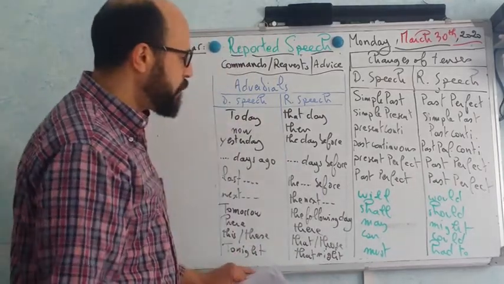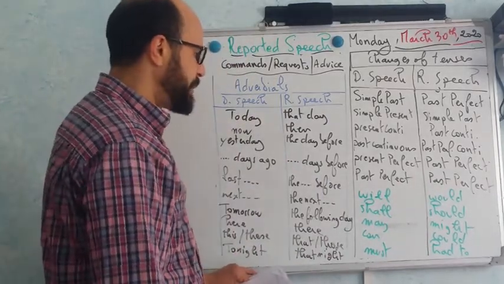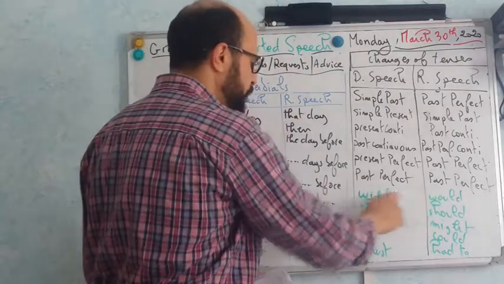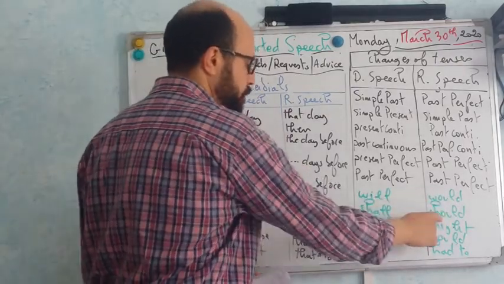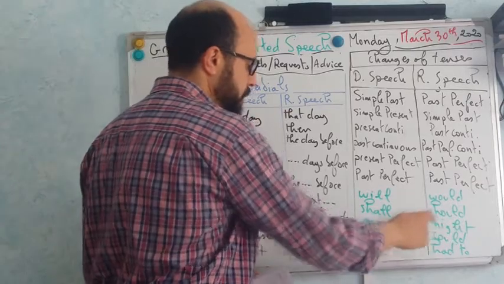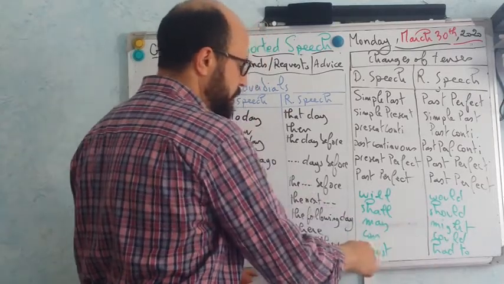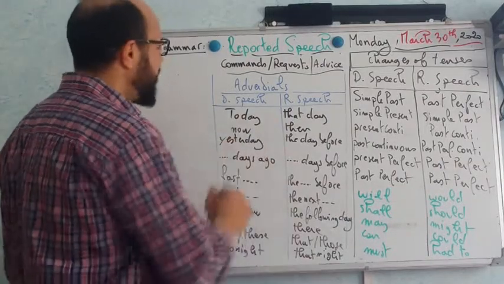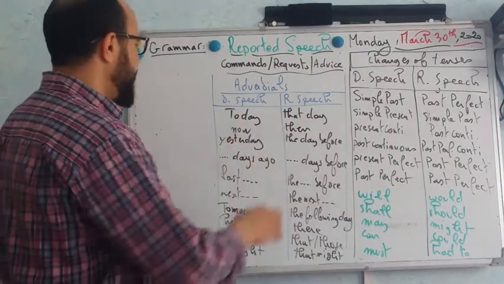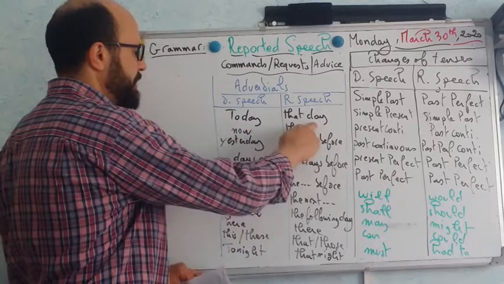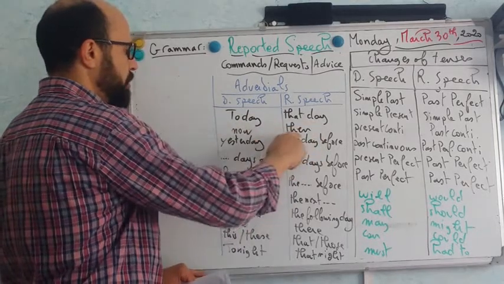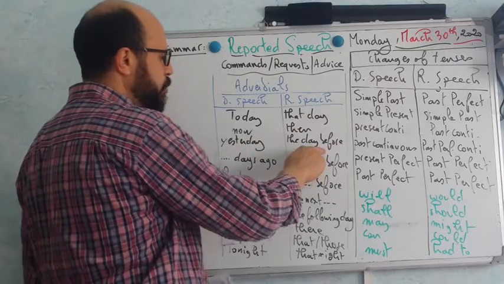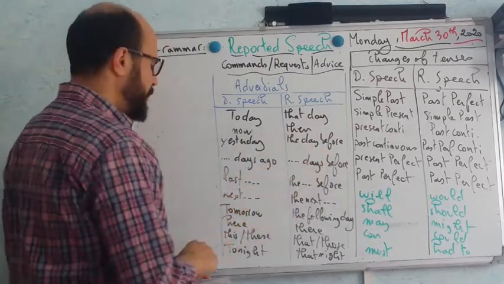If you have a modal in the direct speech, it becomes in the indirect speech: will, would; shall, should; may, might; can, could; must, had to. Concerning adverbials, in direct speech, today becomes that day, now becomes then, yesterday becomes the day before or the previous day. Both are correct.